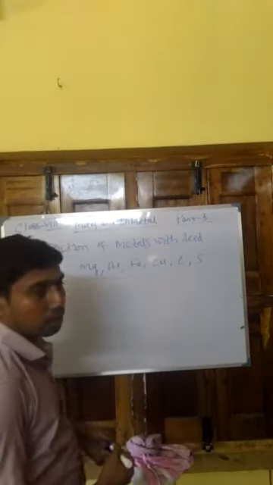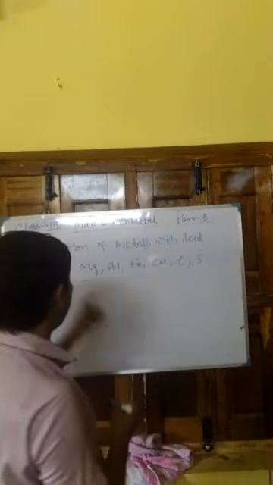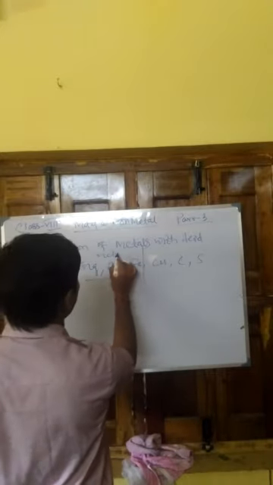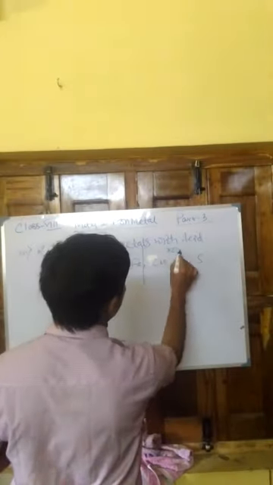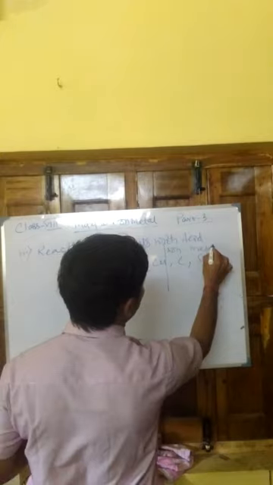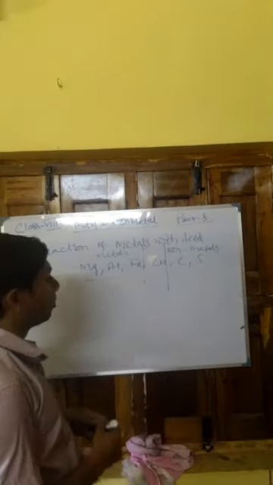These examples are given in your NCERT textbook. Magnesium, aluminium, iron and copper are metals. Carbon and sulfur are non-metals.